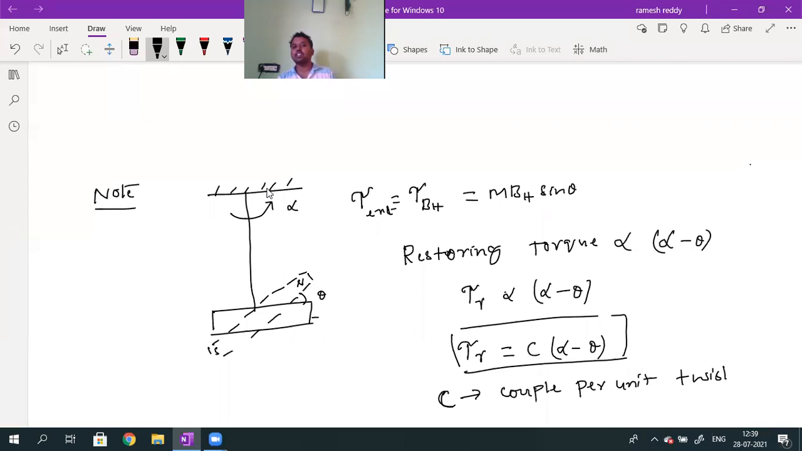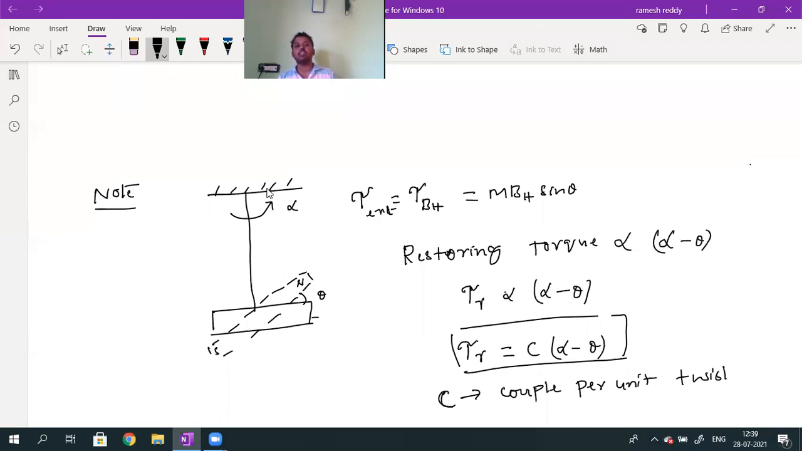Alpha is the angle through which the string is rotated in anti-clockwise direction. Theta is the angle through which the bar magnet comes back in clockwise direction. So what is the angle through which the string has to rotate? Because the string is twisted, the angle is alpha minus theta. So tau r is directly proportional to alpha minus theta. Tau r is equal to C into alpha minus theta.